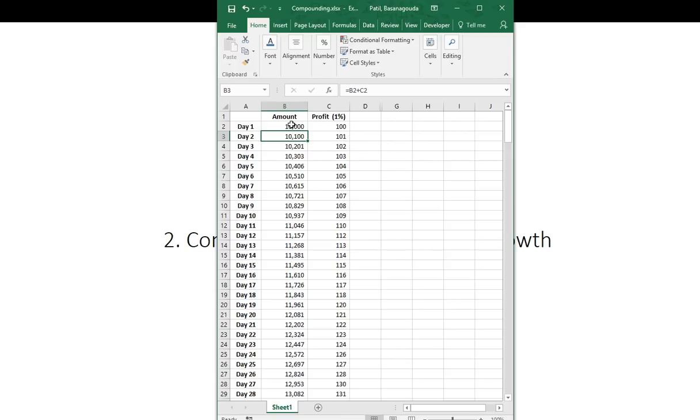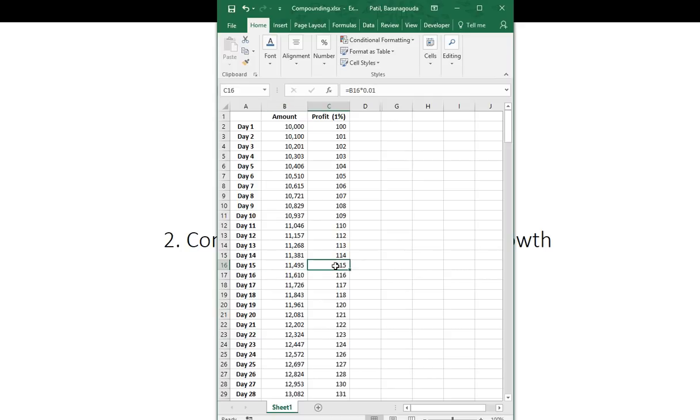So on day two you will have 10,100 rupees, and if again on this value you make 1%, then it will be 101 rupees. Similarly, if I regularly keep on getting 1% on my initial investment of 10,000, at the end of the 14th day I'll have 10,495 in my account, which is a 1,495 profit from the first 14 days.